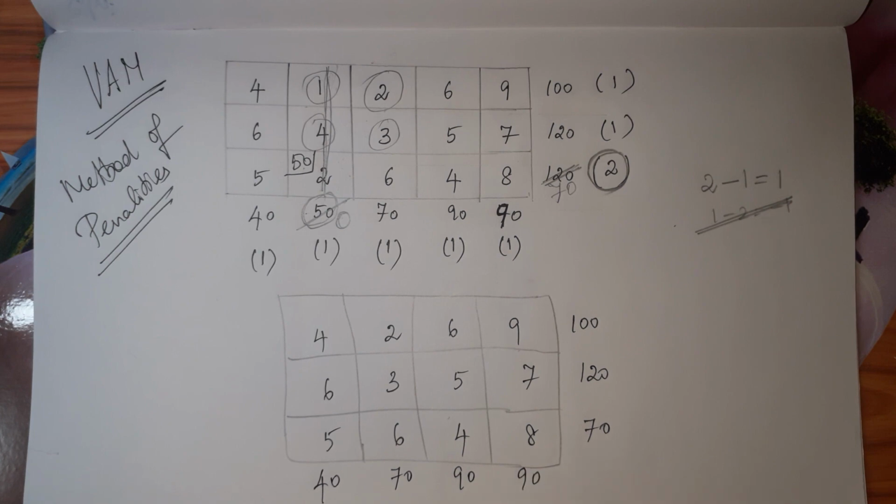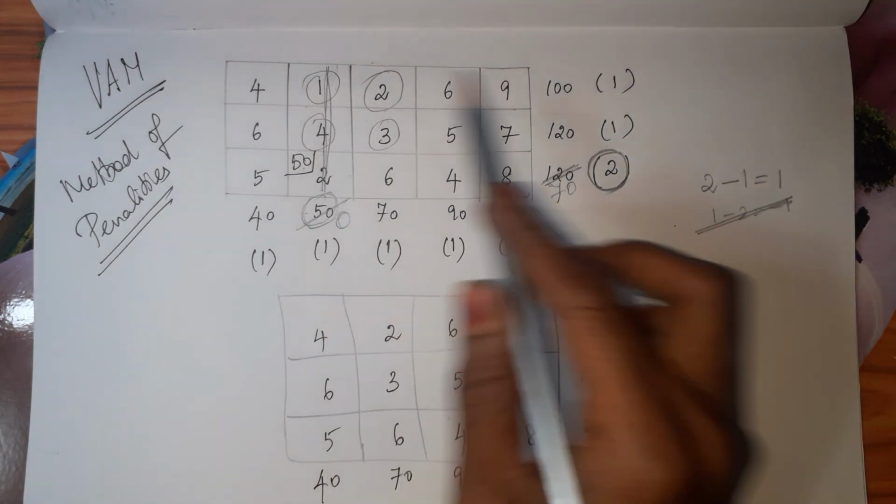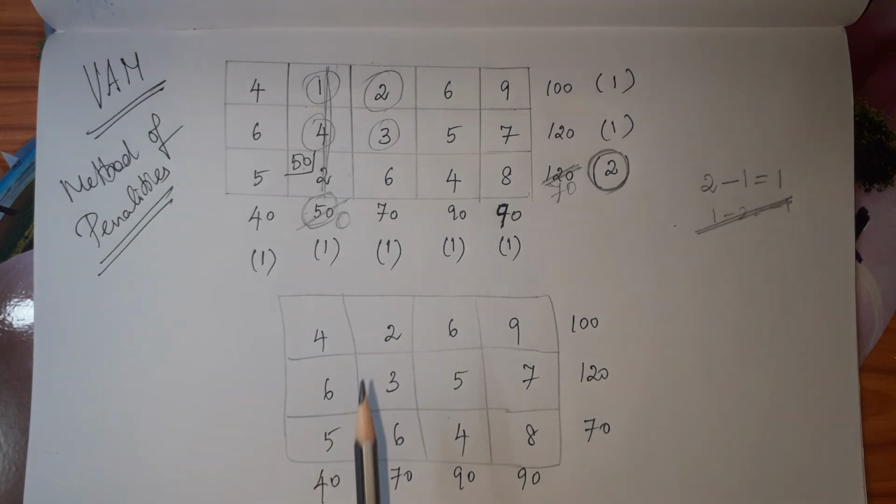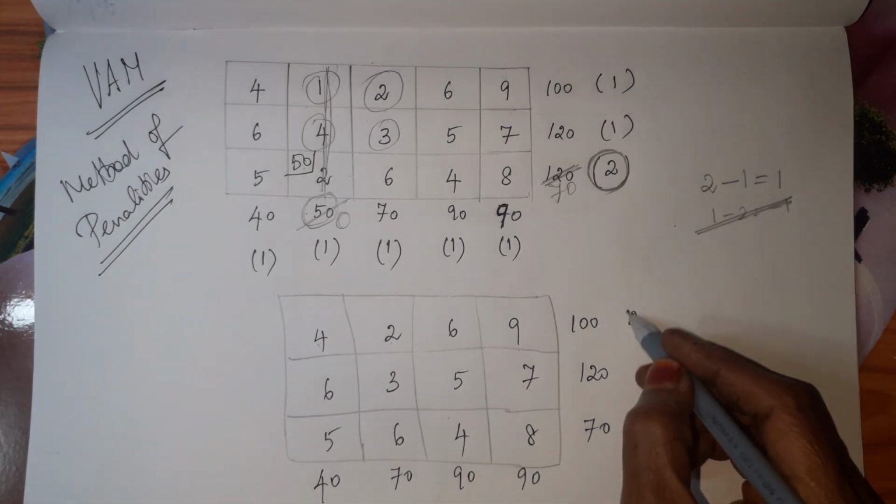Now we have to repeat the same step that we did here. What we started with, we have to calculate the penalty. Penalty is the difference between the minimum and the next minimum. Minimum is 2, the next minimum is 4. So 4 minus 2, the penalty we are getting is 2.